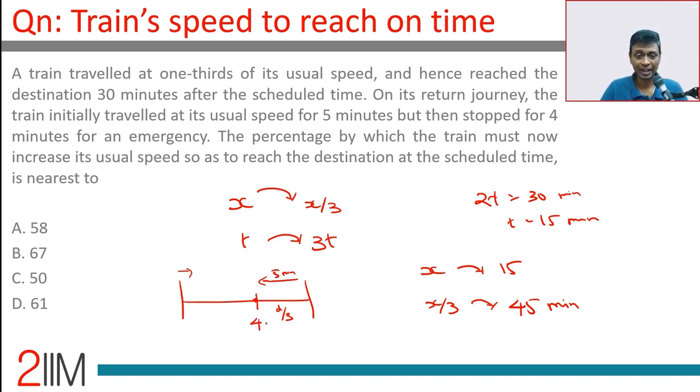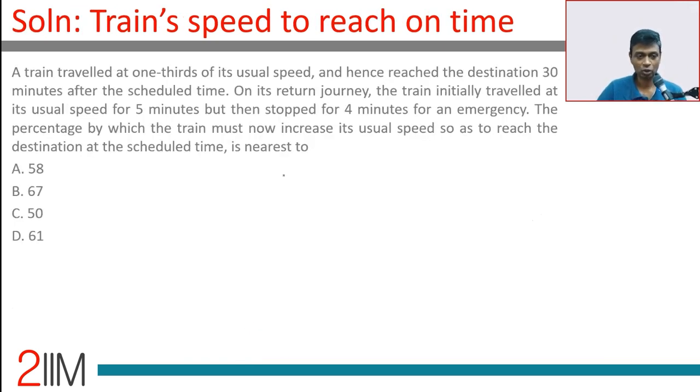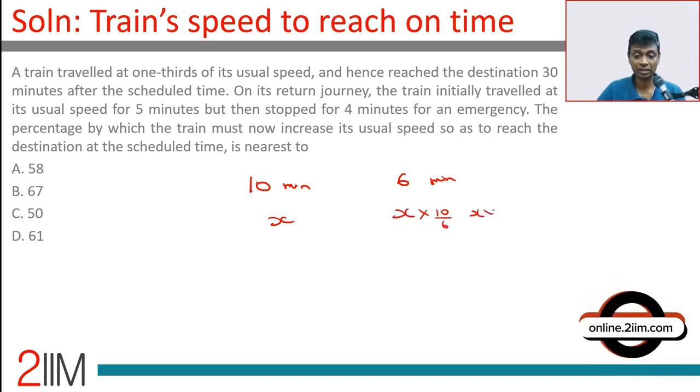The percentage by which the train must now increase its usual speed so as to reach the destination on scheduled time is nearest to... 5 plus 4, 9 minutes are gone. The total scheduled time is 15 minutes. So the train should cover this distance in 6 minutes. If this 4 minutes break had not been there, it would have covered in 10 minutes. Lovely question. So what it would have covered in 10, now it should cover in 6. This speed were x. This speed has to be x into 10 by 6, or x into 5 by 3.